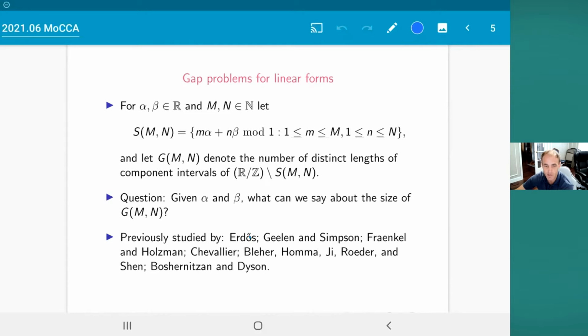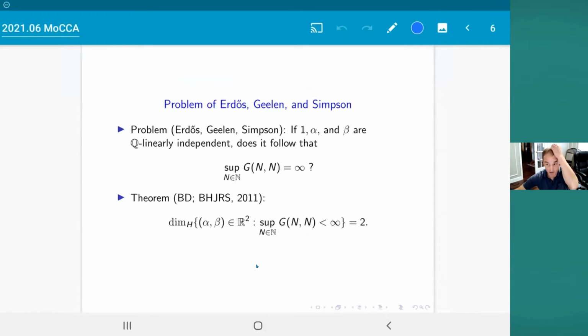So I'll tell you a little bit about the Erdős, Gielen and Simpson conjecture for G of M, N. There's also work by Avi Frankel and Ron Holzman, by Nicolas Chevalier, by this five-author team, Bleher, Homma, Ji, Roeder, and Shen, and also by Michael Boshernitzan and Freeman Dyson. This is all really interesting stuff I could tell you about, but I'm going to have to move a little bit quicker to get through it. So I'm going to skip some cool stuff and just tell you where I kind of got. There's this little question, and it's in a paper by Gielen and Simpson.